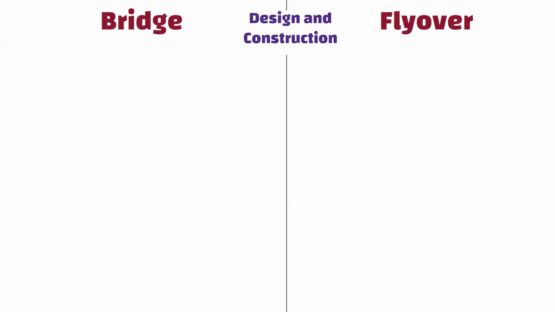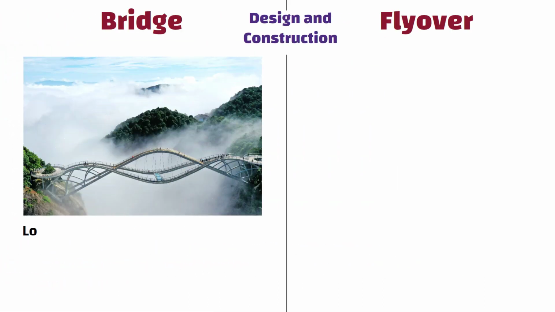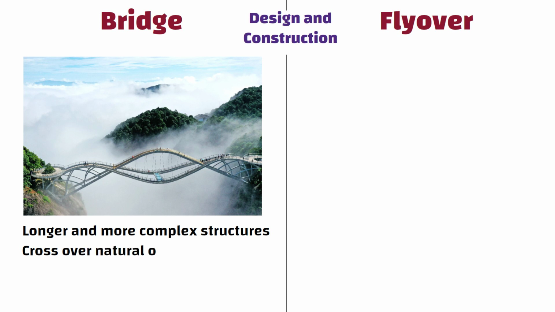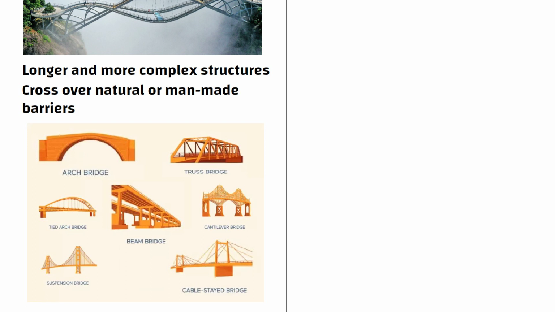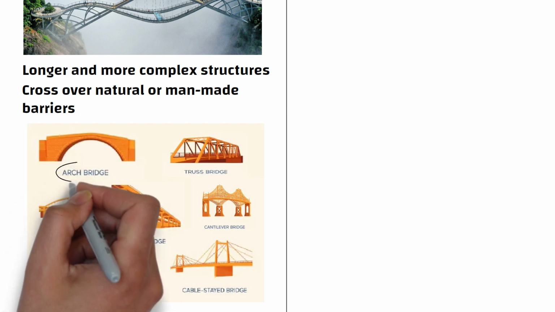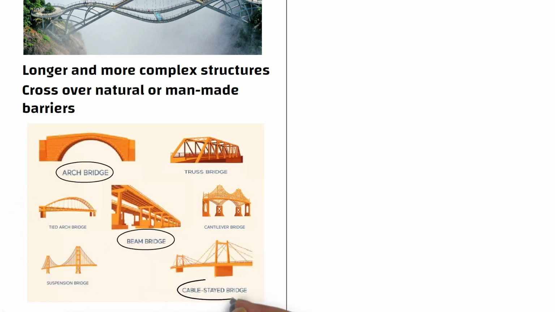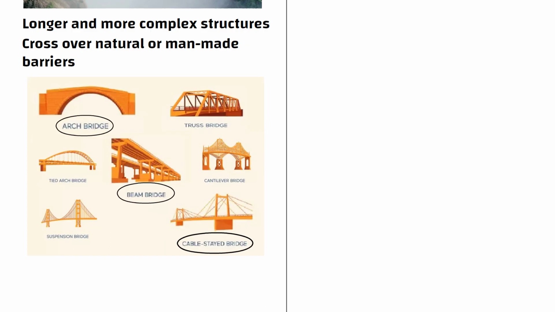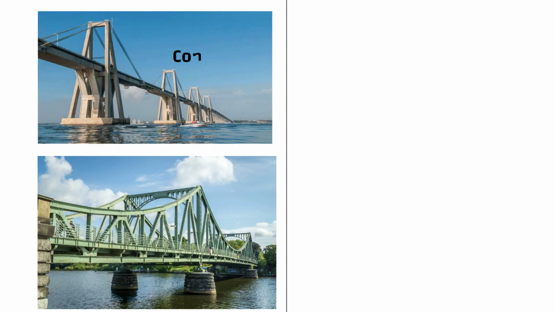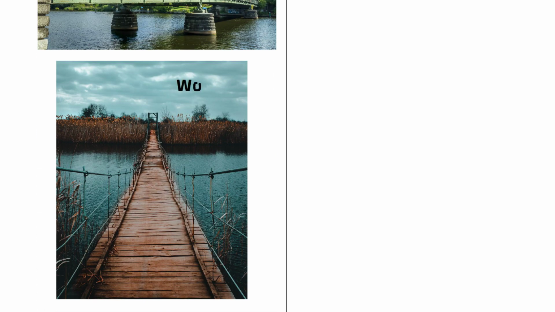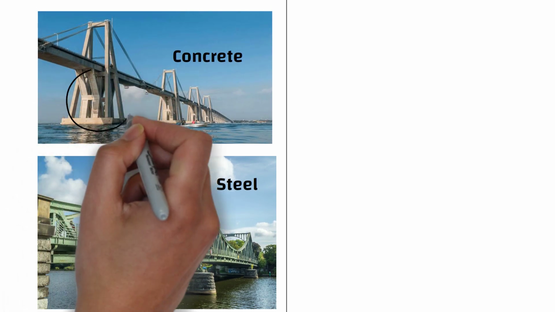Design and construction. Bridges are usually longer and more complex structures that span a considerable distance to cross over natural or man-made barriers. They can have various shapes and sizes such as arches, beams, or suspension cables, etc. Bridges can be built using various materials like concrete, steel, or wood, and they often have supports or piers to hold them up.